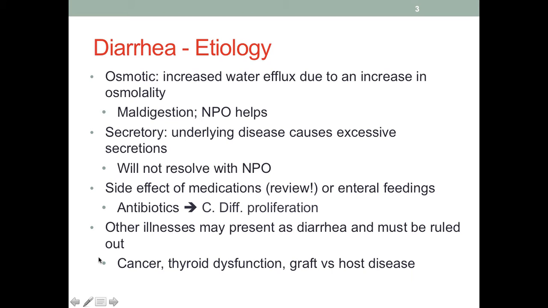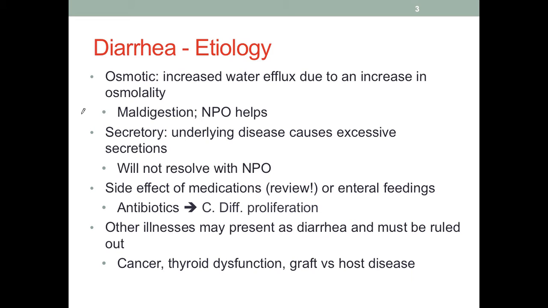There are different causes of diarrhea. One cause or type of diarrhea is osmotic diarrhea. As the name indicates, there is high osmotic pressure inside the lumen of the intestine, therefore it pulls more water into the lumen. The increased water efflux is due to the high amount of particles pulling the water in.